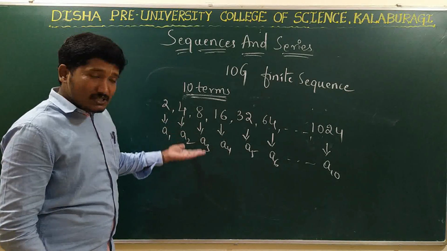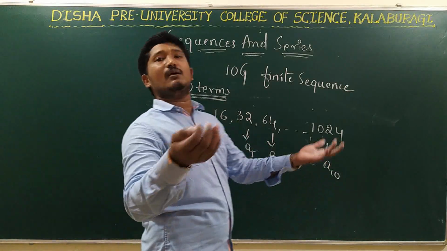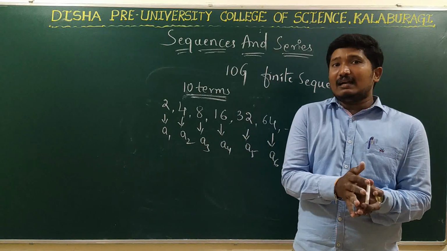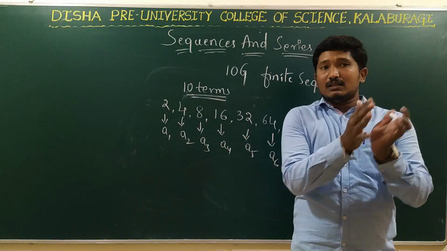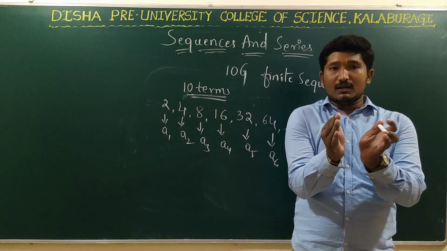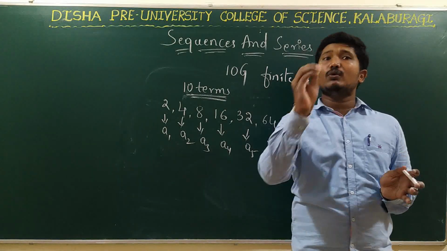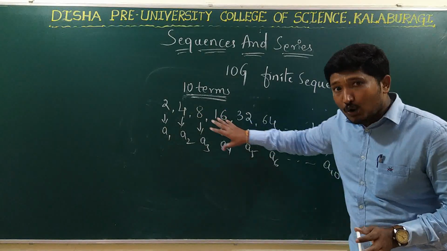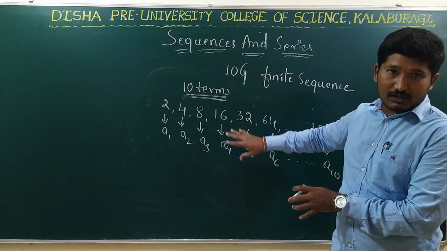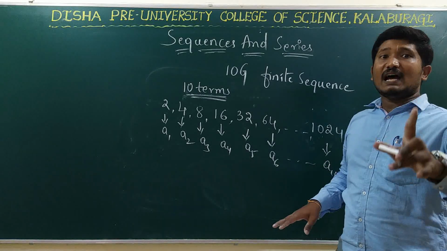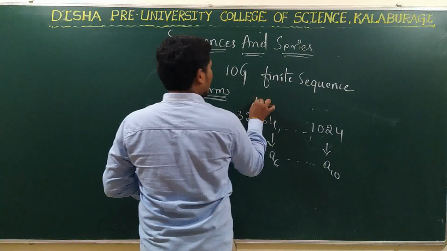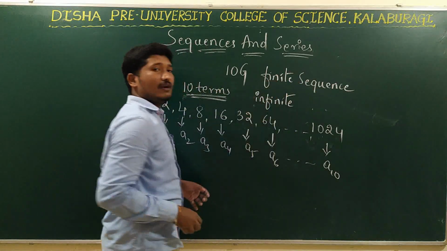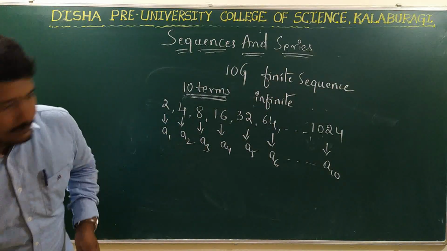Right? If the sequence has an indefinite number of terms, that is, if we are unable to tell that the number of terms is particular, that is, if we are unable to tell how many terms there are in a sequence definitely, that type of sequence is called what? Infinite sequence. Infinite sequence. For example,